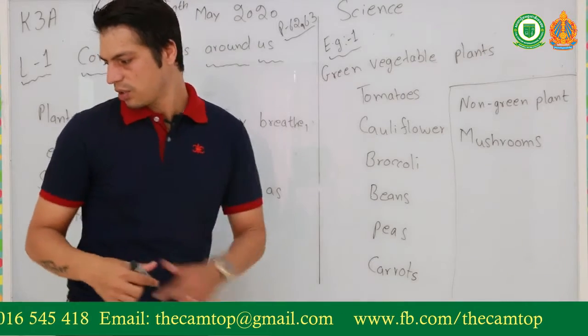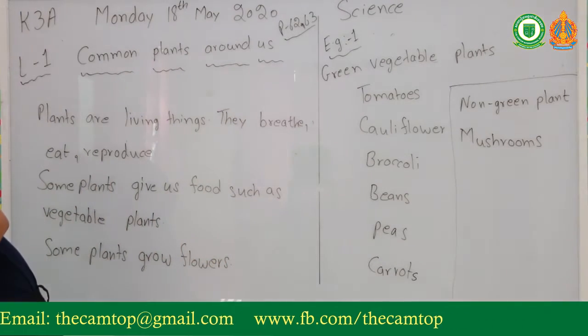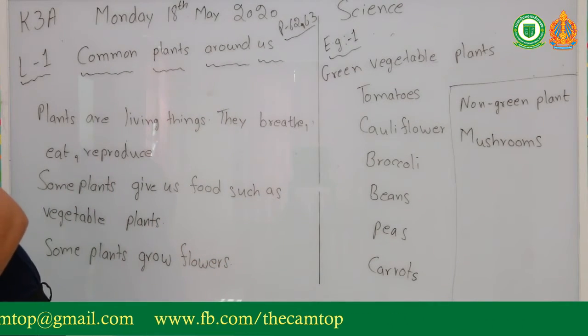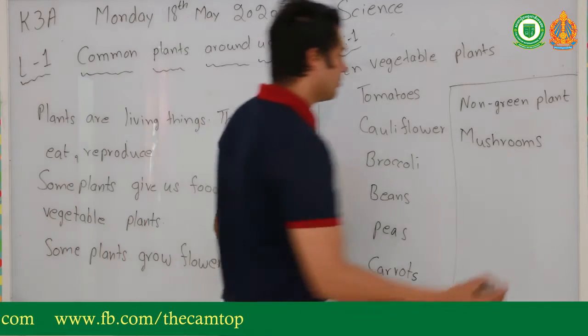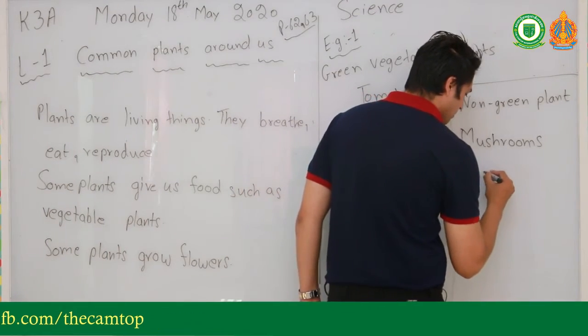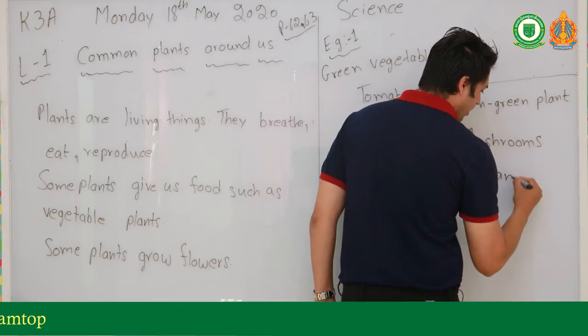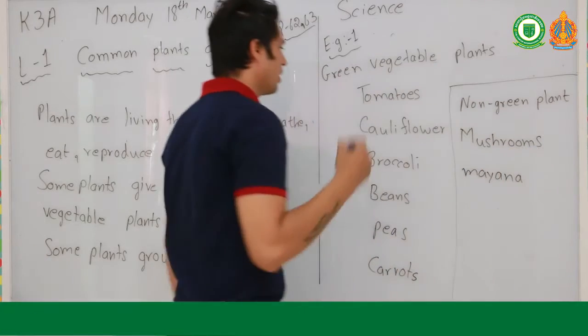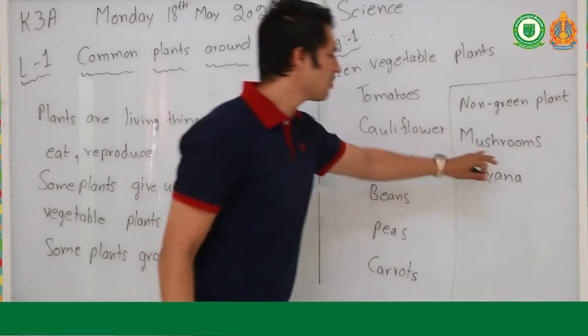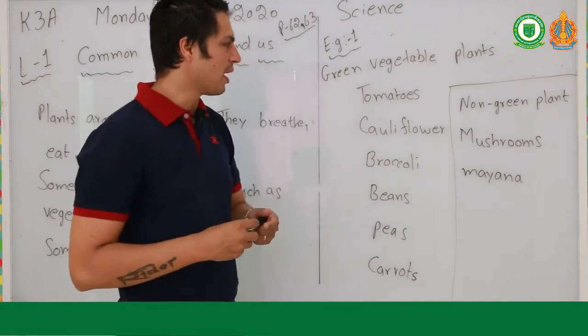Okay, mushrooms, and one more, mayana. Okay, so mushrooms and mayana are non-green plants.